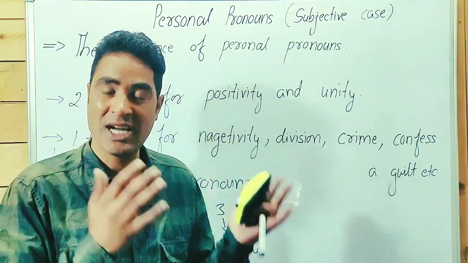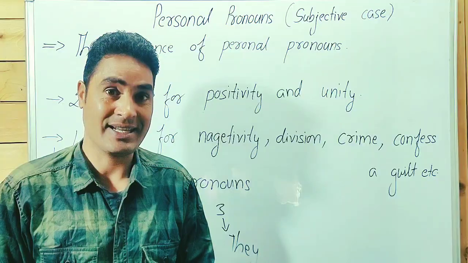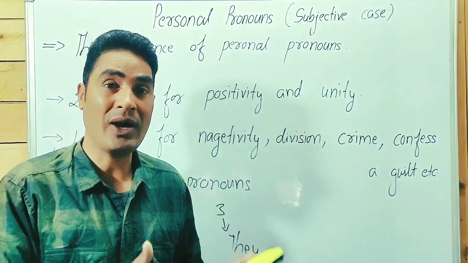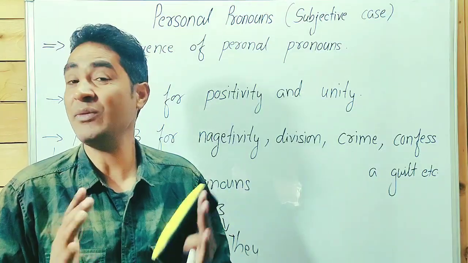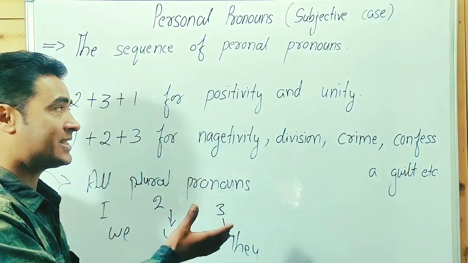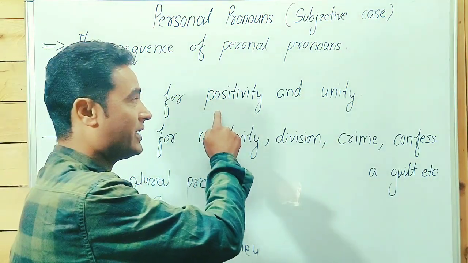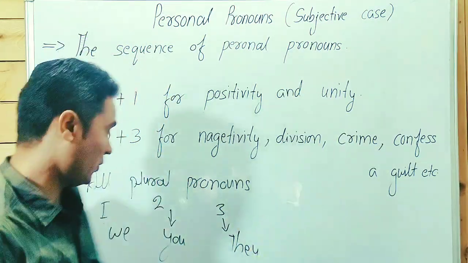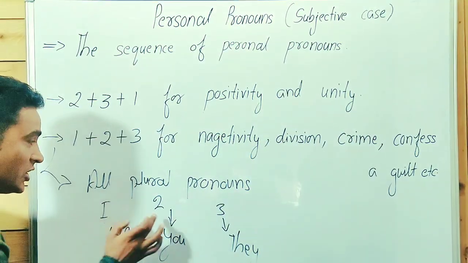When we use all plural pronouns together in a sentence, it doesn't matter whether the sentence shows positivity, unity, negativity, division, or crime. We write 1, 2, 3.